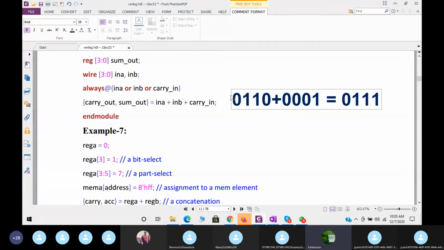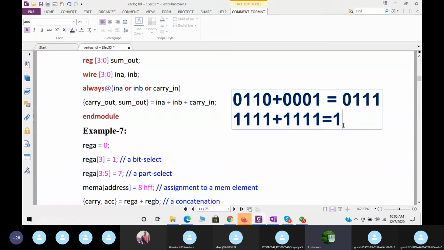So this is the one example. Here there is no carry overflow. I will get a carry over of 0. But if I go in this way, what will I get now? Here we may get it like this, right? So we'll get the carry as 1.